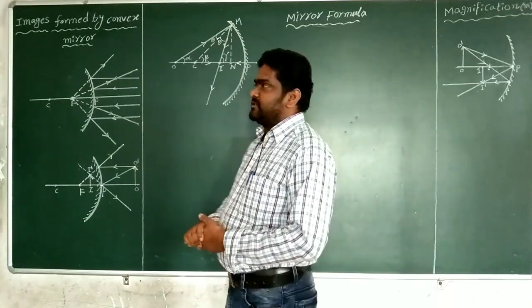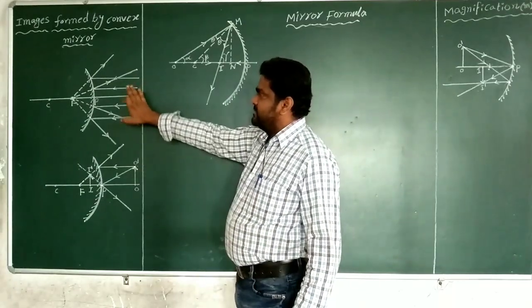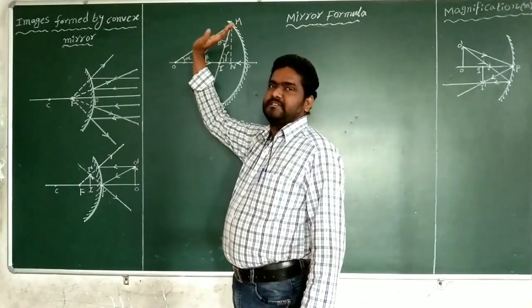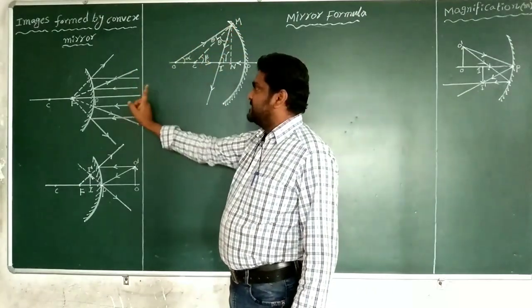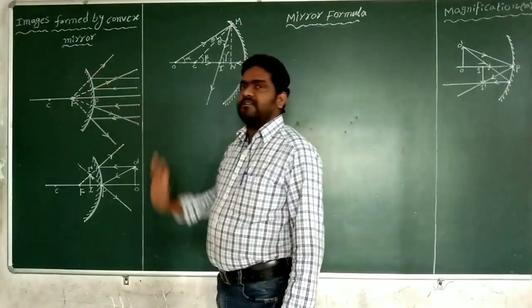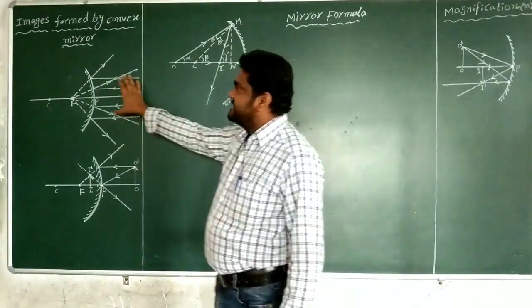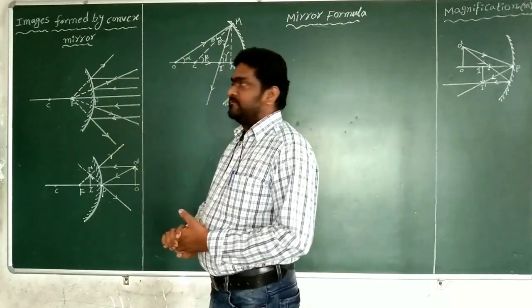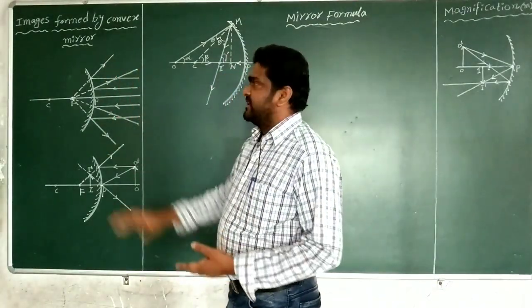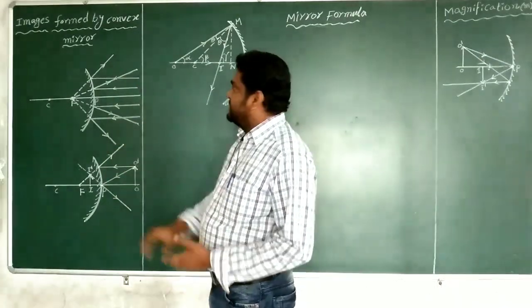A parallel beam of light rays represents the object at infinite distance. So from that object the light rays are coming like this. These are incident on the convex mirror, on the reflecting surface, so automatically the light undergoes reflection.